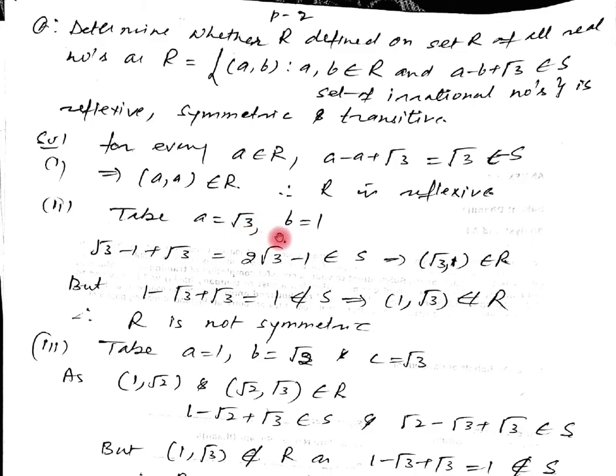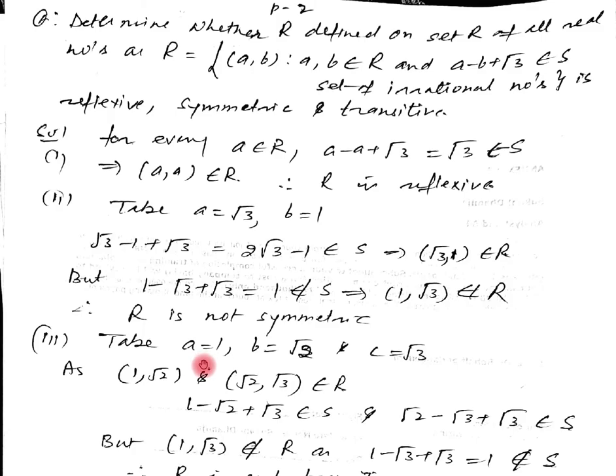A is equal to root 3, b equal to 1. Then by putting the value here, we get root 3 minus 1 plus root 3, simplifying to 2 root 3 minus 1. It is again an irrational number. It belongs to S. It means (root 3, 1) belongs to R, because root 3 is related with 1. On the other hand, when I take (b, a), it becomes 1 minus root 3 plus root 3 equal to 1. 1 does not belong to S. This implies (1, root 3) does not belong to R. It means the relation is not symmetric.